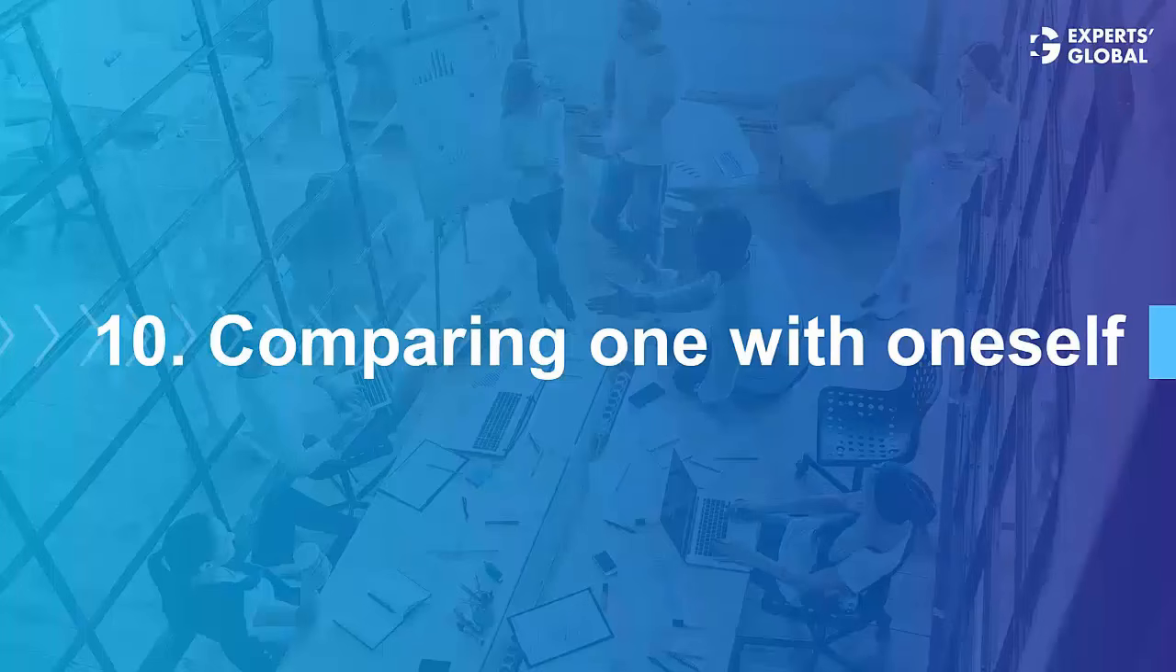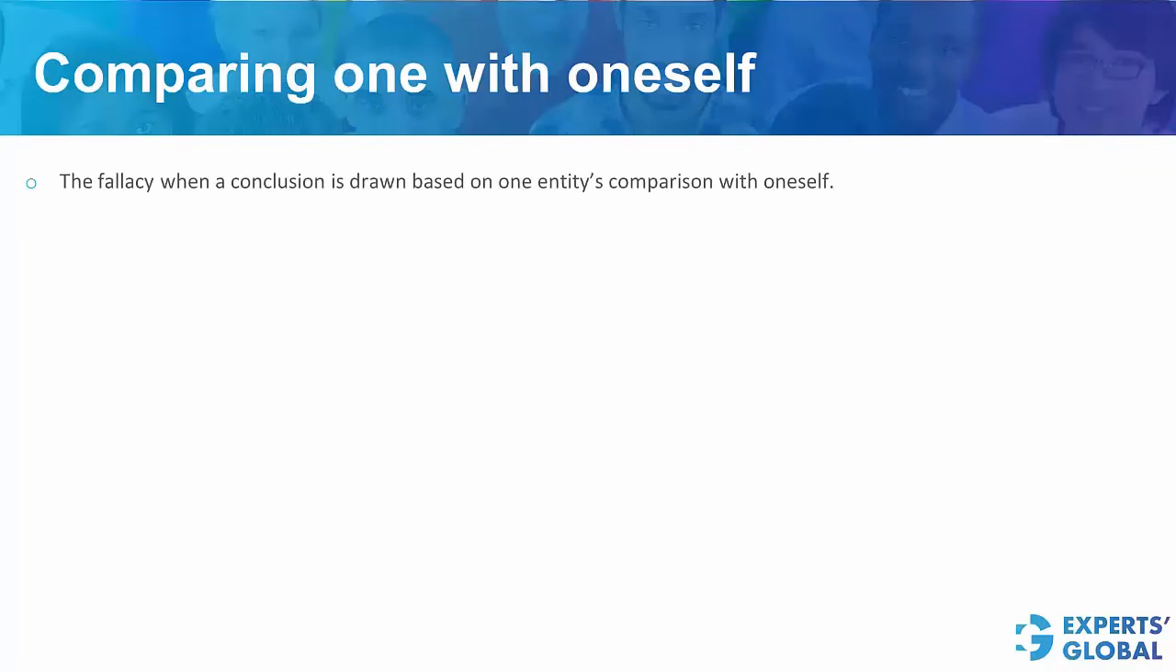Next fallacy is comparing one with oneself. This happens when a conclusion is drawn based on an entity's comparison with oneself. Look at this example here. Once again, the same example. Jack has improved his score on the basis of his own earlier score. If his score was 1 out of 100, after the 200% increase, it becomes 3 out of 100, which may not be a good performance.